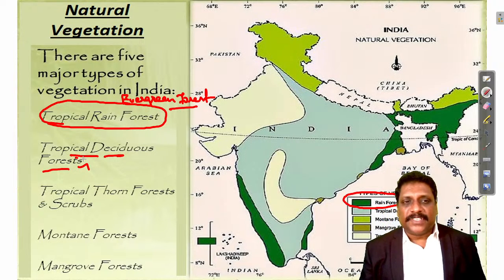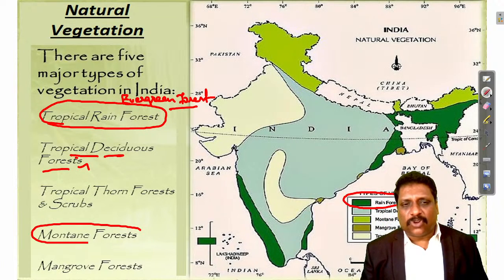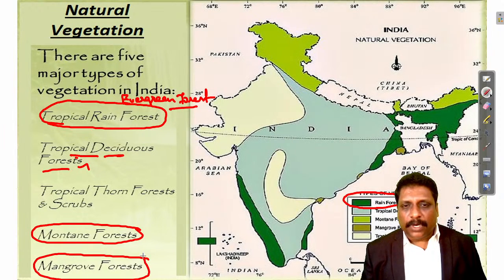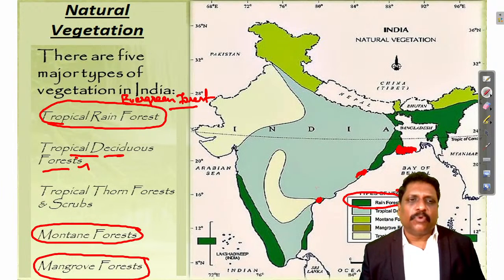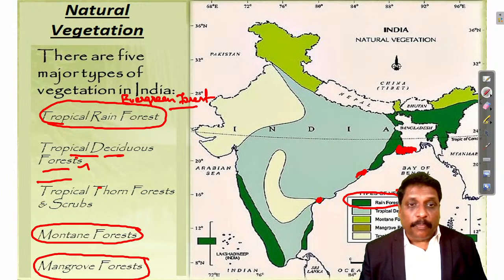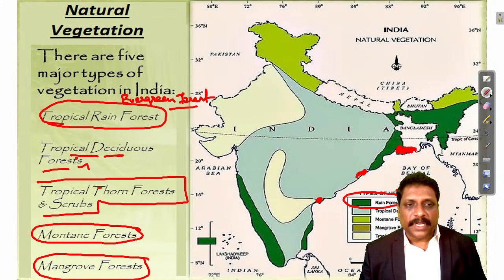Then my dear friends, see, mountain forest, mountain type of forest. All Himalayas you take it as mountain type of forest. Mangrove and all, don't even consider it, because coastal area means mangroves. Obviously, India's largest and the world's largest mangrove vegetation is there in Sundarbans. Every coastal area will be having mangroves. Don't worry about mangroves.